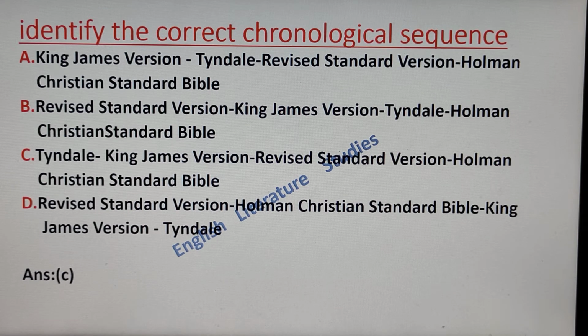And option D is Revised Standard Version, Holman Christian Standard Bible, King James Version, and Tyndale. The correct answer is option C, in which the chronological sequence is like this: firstly Tyndale, then King James Version, then Revised Standard Version, and lastly Holman Christian Standard Bible.